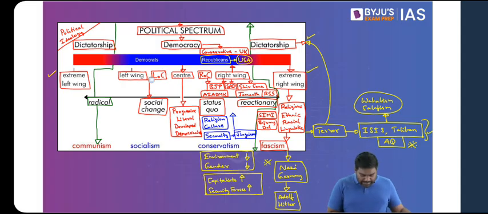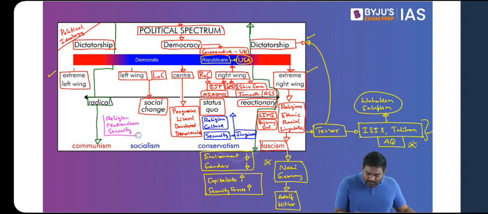So as you move towards the left, some important traits that you find here is that religion, nationalism, then even let's say security issues, culture and tradition, they all get a lesser priority towards the left wing.